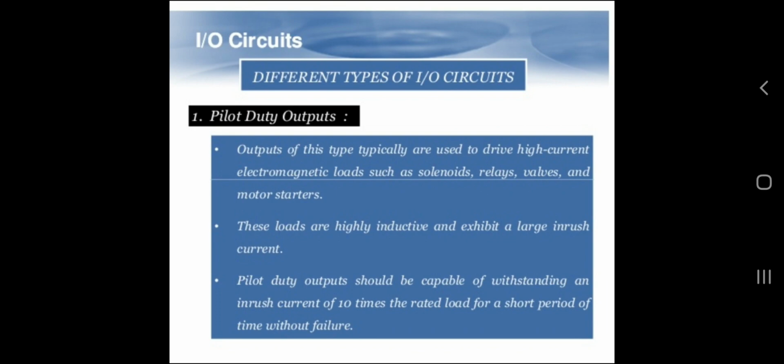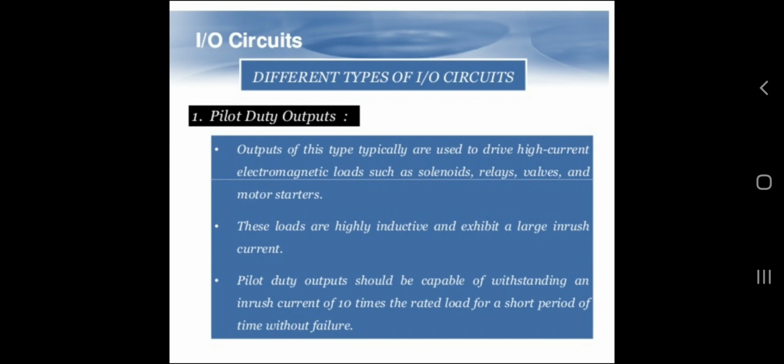The pilot duty outputs of this type typically are used to drive high current electromagnetic loads such as solenoids, relays, valves and motor starters. These loads are highly inductive and exhibit a large inrush current.